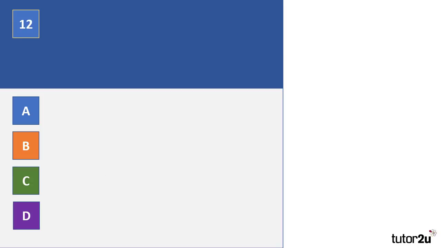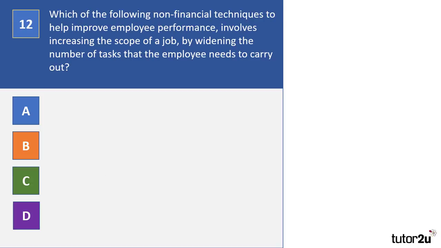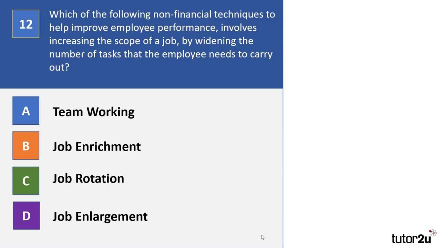Good. Question 12. Which of the following non-financial techniques to help improve employee performance involves increasing the scope of a job by widening the number of tasks that the employee needs to carry out? Is it team working, job enrichment, job rotation, or job enlargement? Pause the video now while you select what you believe to be the correct answer.